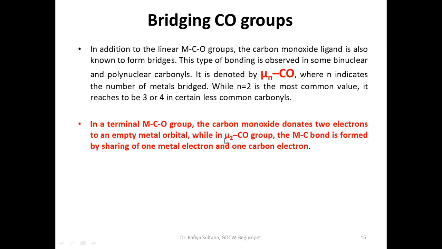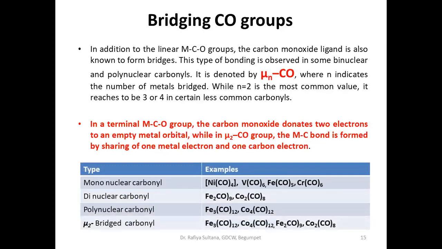While in the case of a bridging group, when the CO acts as a bridge between two metal atoms, the electrons in the M-C bond are shared by the metal as well as carbon, meaning one electron by the metal and one electron by the carbon of carbon monoxide.